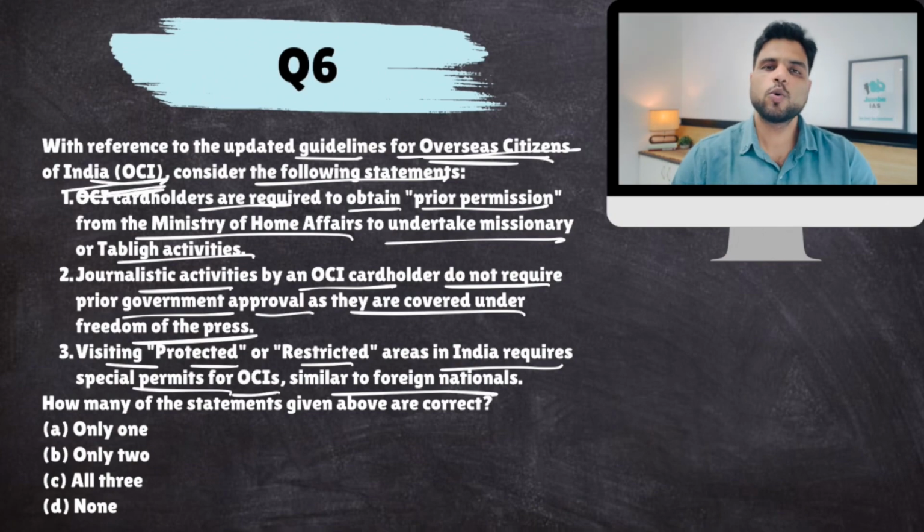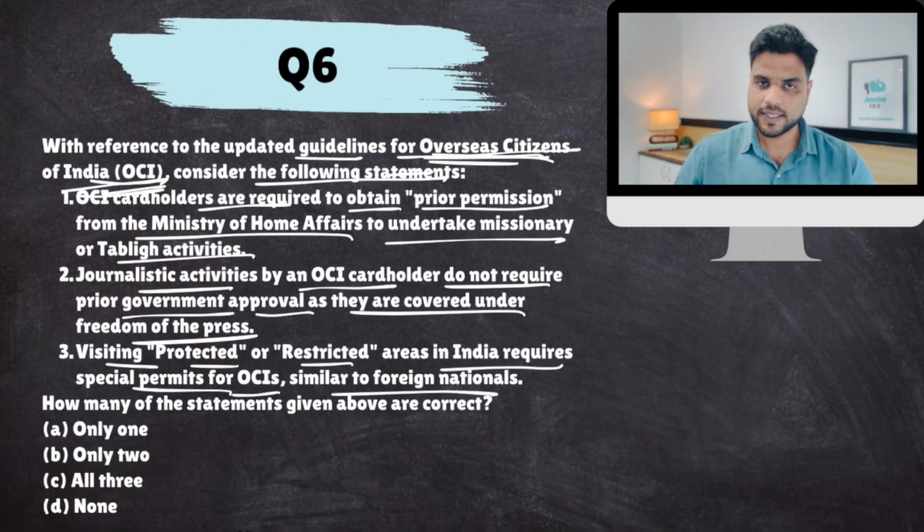Now, OCI card holders were given privileges and rights similar to Indian citizens, except the right to vote. But the Indian government found out that there are certain foreigners of Indian origin who take this OCI card and undertake activities that subvert the unity and integrity of India. India is very sensitive to missionary and conversion activities by Christian and Muslim missionaries.